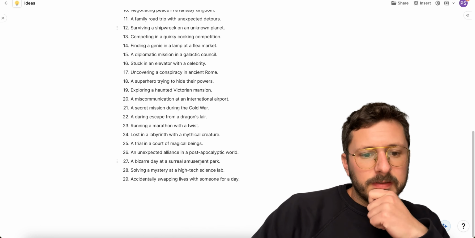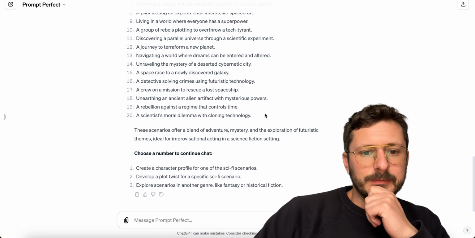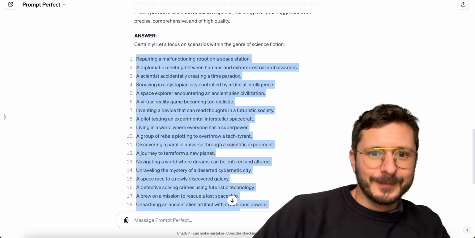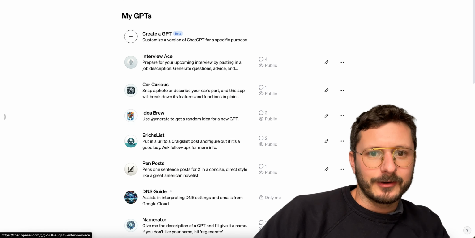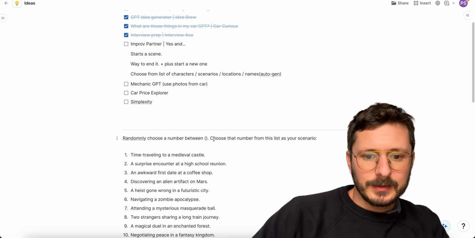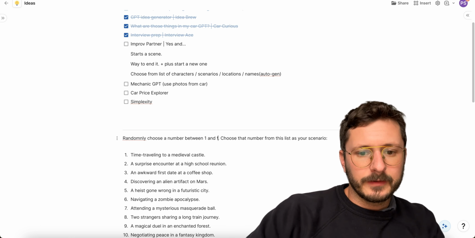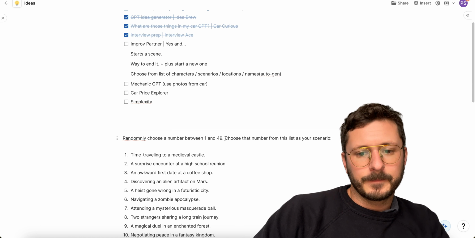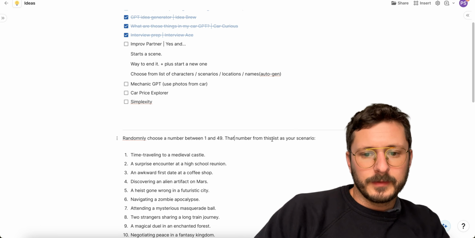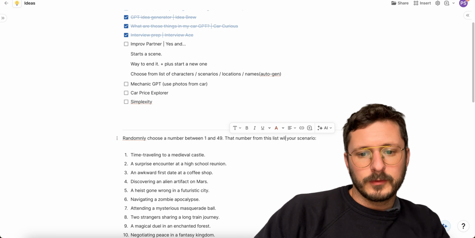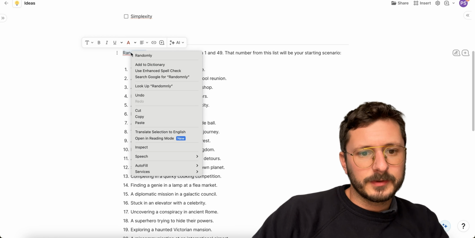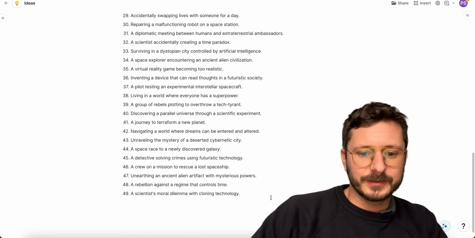Boom. So we have 29 so far. It looks like it spit out some more. I'm going to add all these because they're kind of fun. There's a character limit for GPTs, but we'll see how far we go. And 49. So let's just say that number from this list will be your starting scenario. Did I misspell randomly? Oh, it's that N. So confusing.